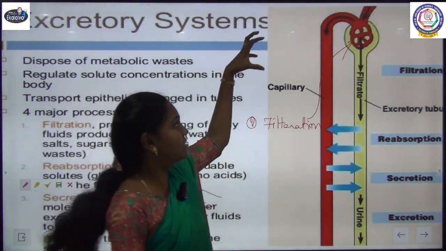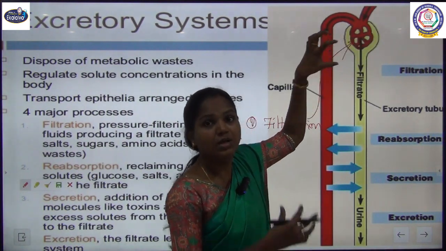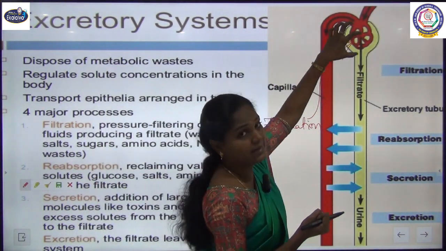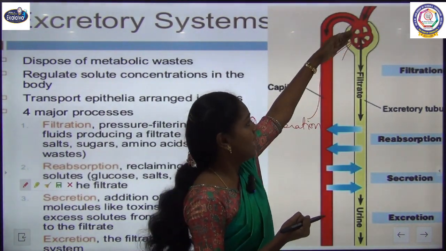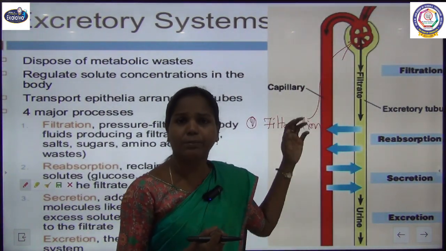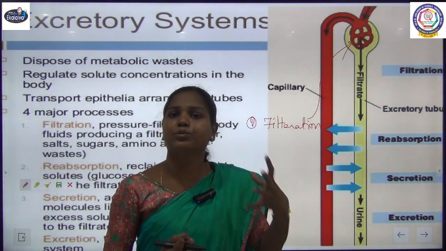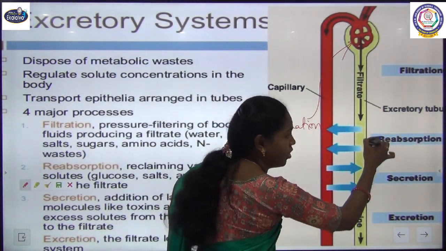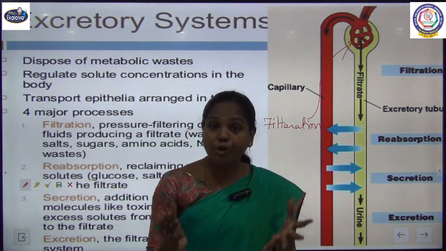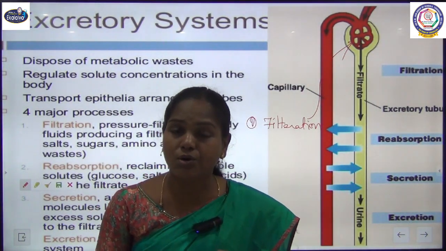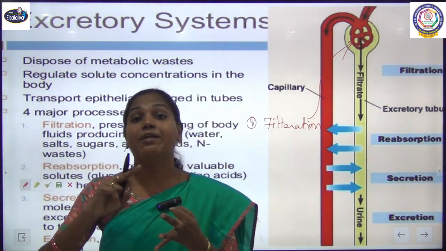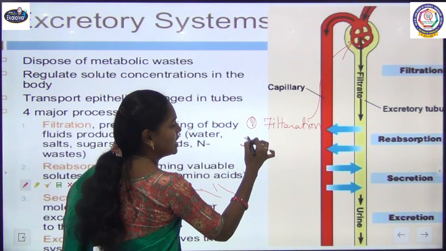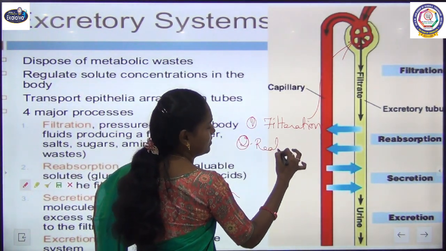When the blood is entering this Bowman capsule, this glomerulus is filtering that blood, leaving only the RBC and large proteins. Excess water, glucose, amino acids, salt, urea, uric acid, everything which is there in our blood, comes along with this filtrate. But our body requires that glucose, that amino acid, and we need that water. So in the next process, reabsorption takes place.